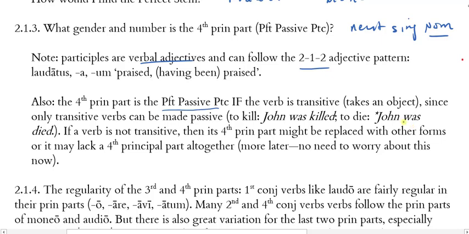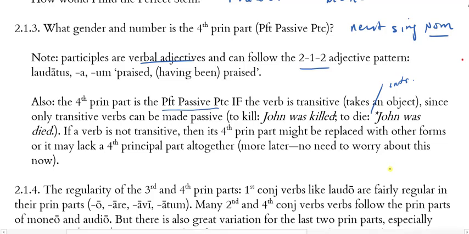To die. This one is intransitive, and I cannot make it passive. Consider the sentence, John was died. That is a passive construction, but it is senseless because die is not a transitive verb. When I use it in the active voice, I never take a direct object with it. I never say the bear died John, right? So I could never say then John was died.